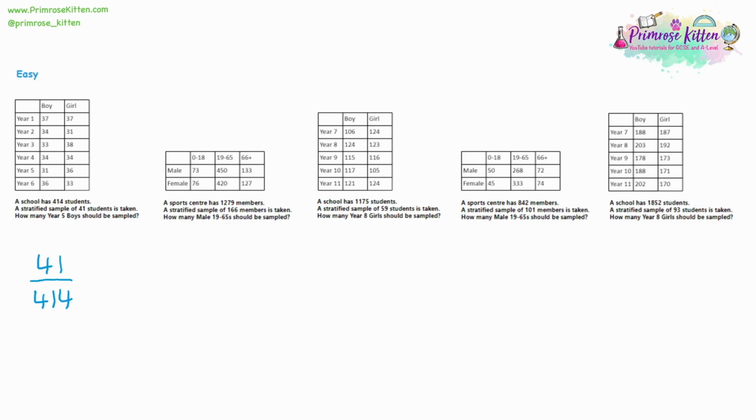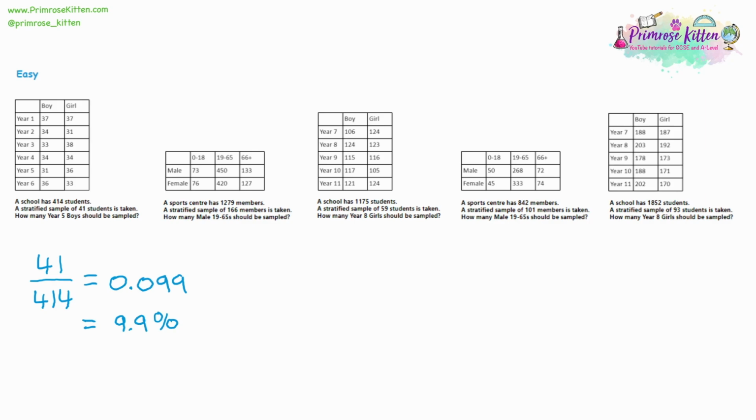So if we do that division on a calculator, we're going to get 0.099 to 3 decimal places. And that's a decimal. And to convert it into a percentage, we can multiply it by 100, and that's going to give us 9.9%. And this is a stratified sample.